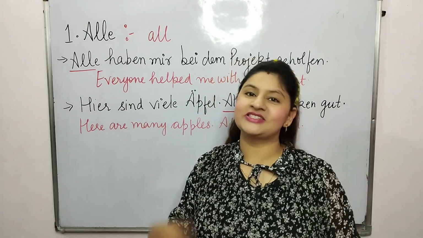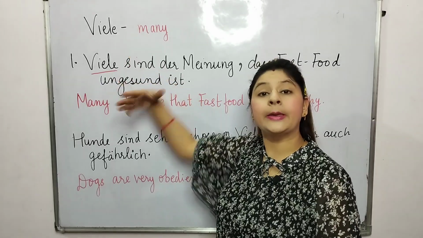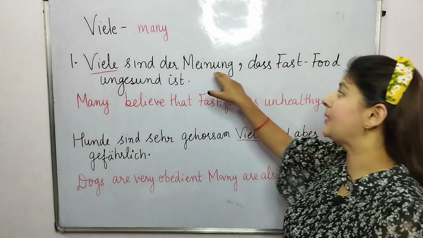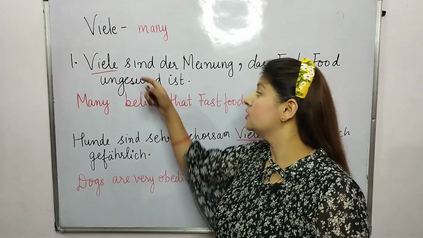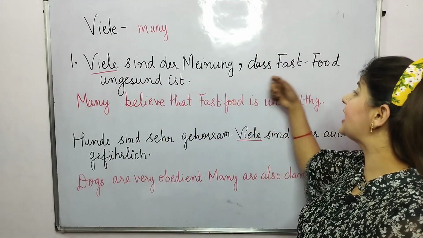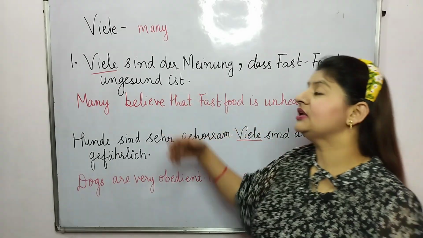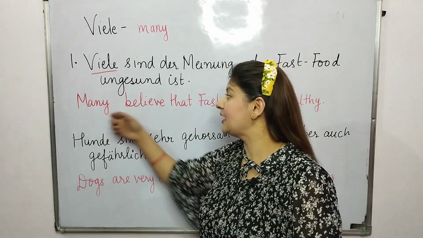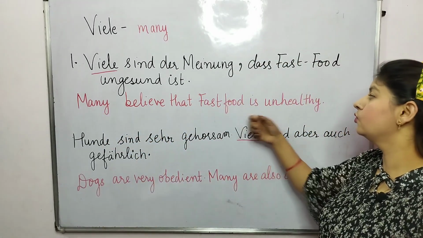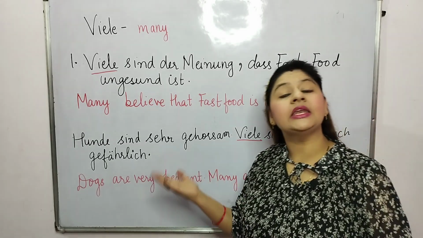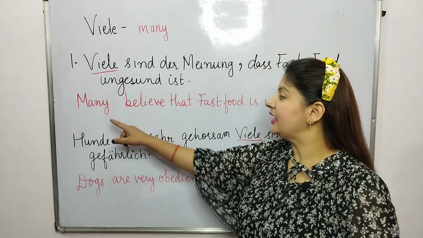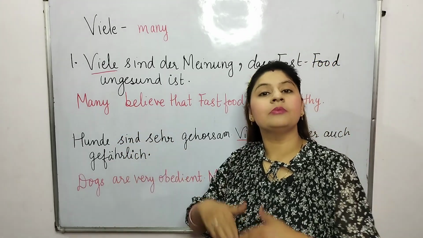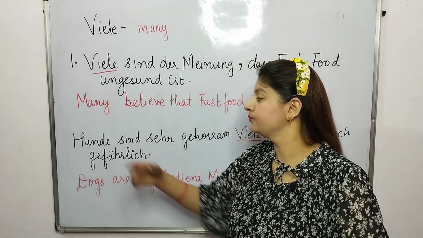So now moving to the next example, viele, many. Viele sind der Meinung, dass Fast Food ungesund ist. Many believe that fast food is unhealthy. So in this case, many is for many people.